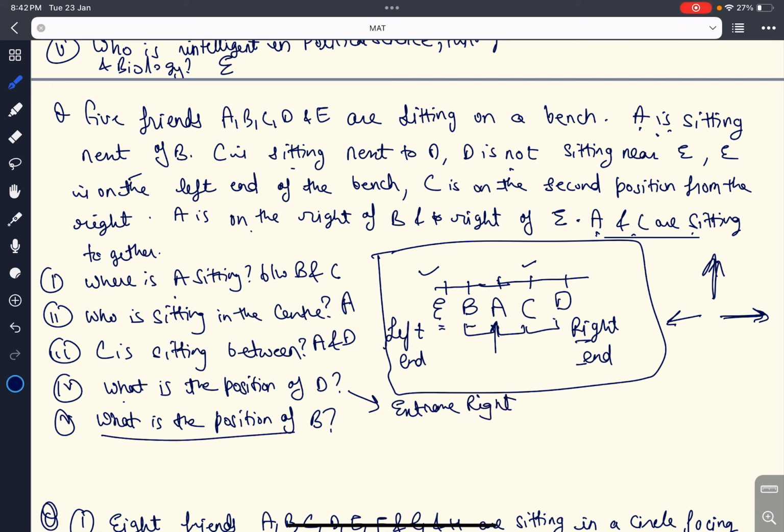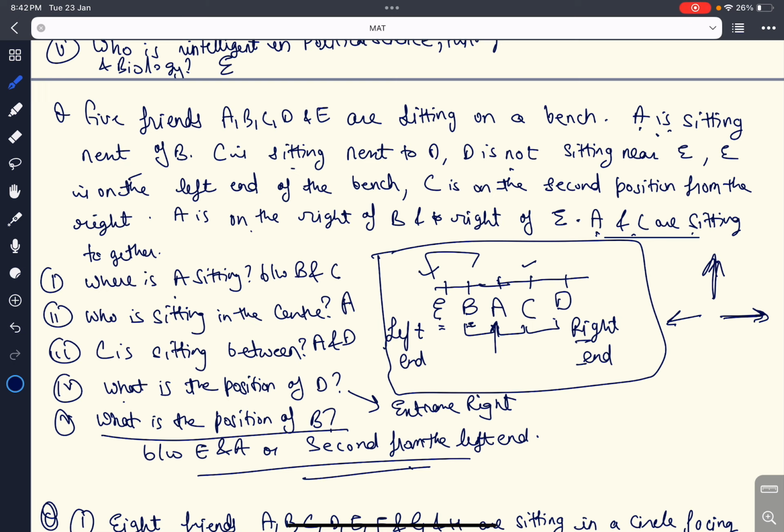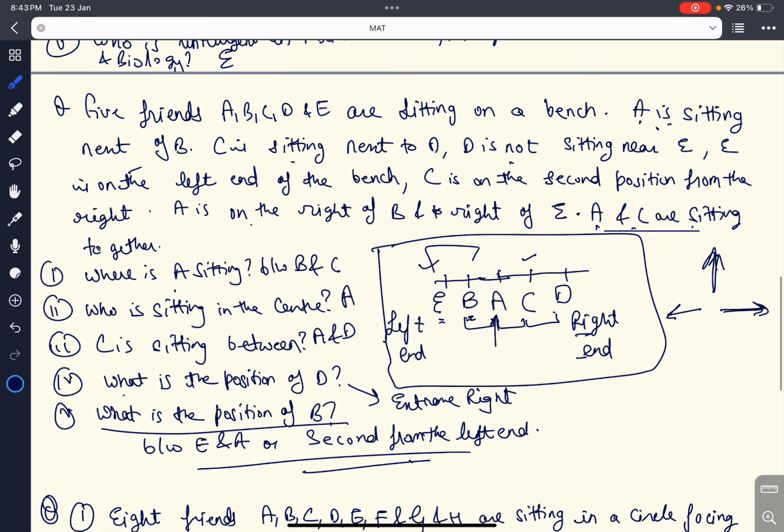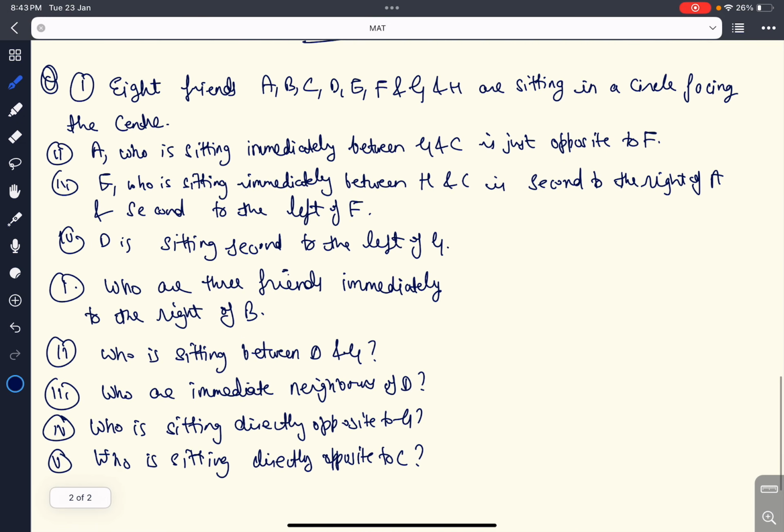Fifth question, what is the position of B? We can say between E and A, or second from the left hand. So these are our final answers for every question. Now we will do another question.